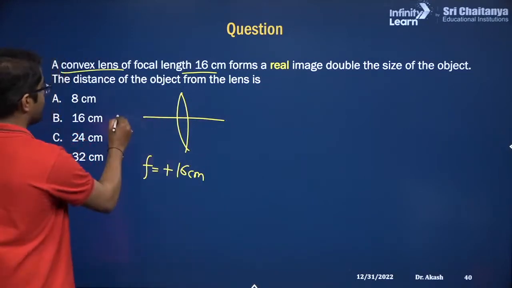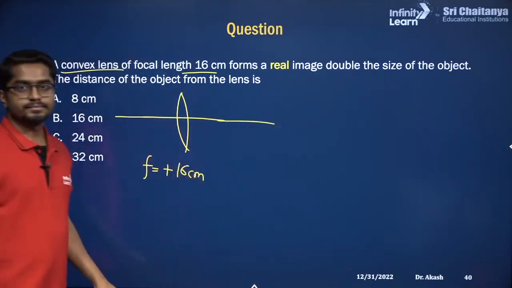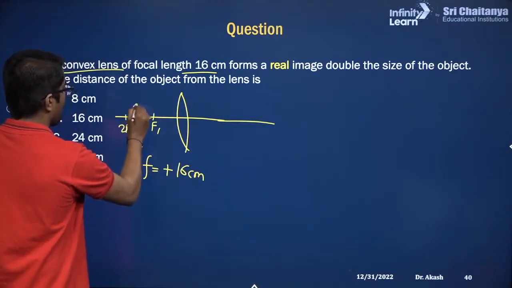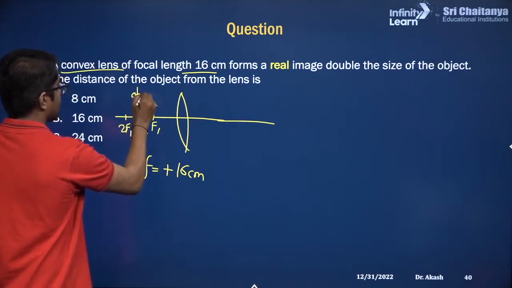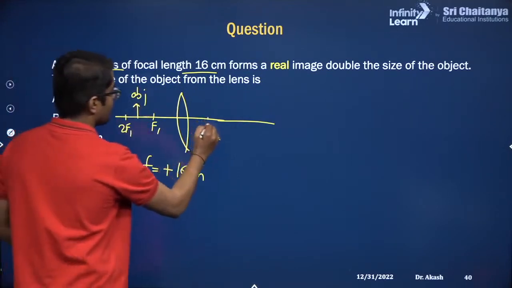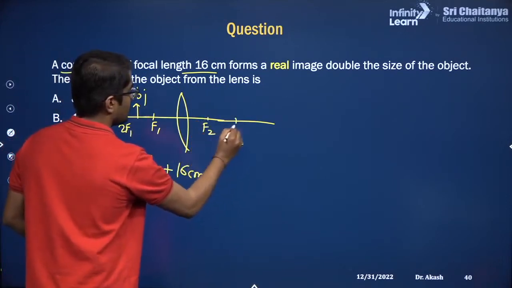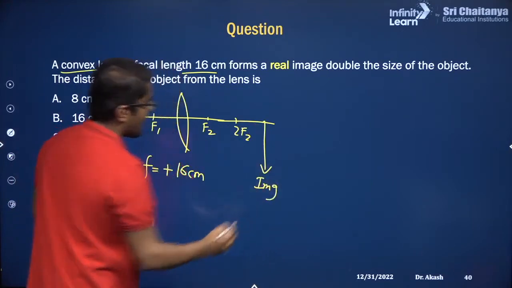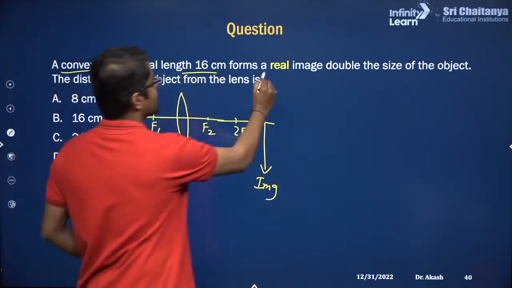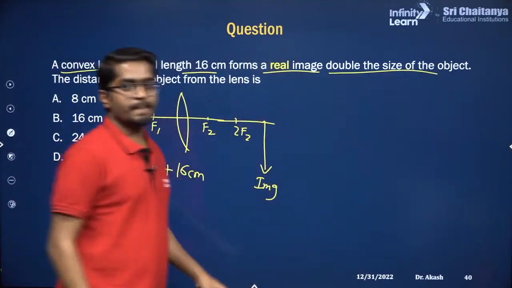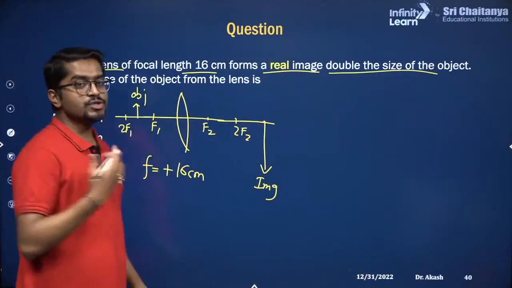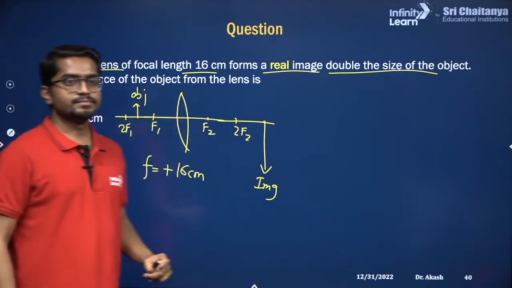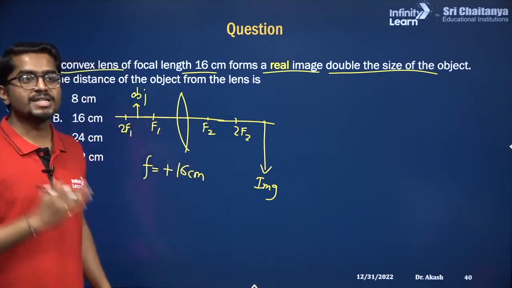Now the image is double. So when can you get the image which is double the size of the object? Let's suppose there is f1, 2f1. If I place the object here, then the image will form, this is f2 and 2f2. So the image will form somewhere here, correct? And this is a real image, double the size of the object. So we can use the formula for magnification. Is the magnification positive or negative in this case?